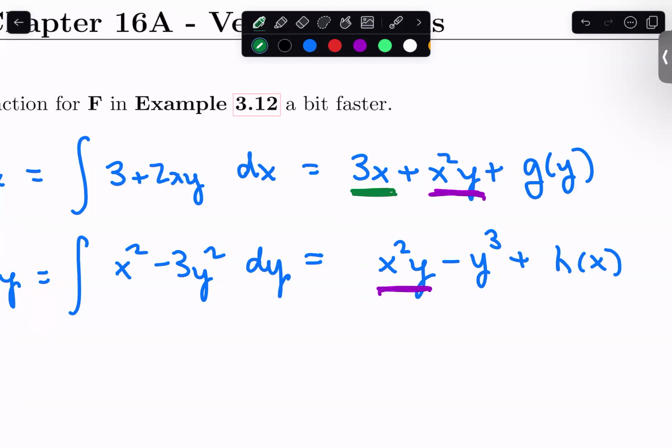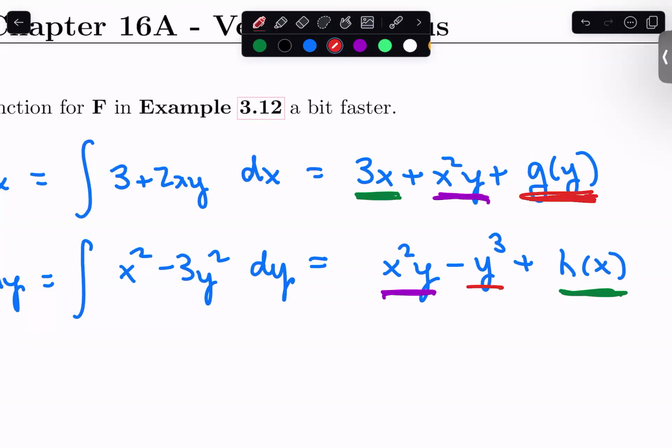The y integral is not going to do a good job of knowing what that is. And so it just says there's some number of x's there, right? But that h of x there is going to be equal to 3x. This was the unknown. But again, the y's didn't know about it, but the x's did. And likewise, the x integral doesn't know about negative y cubed, but the y integral knows about this.